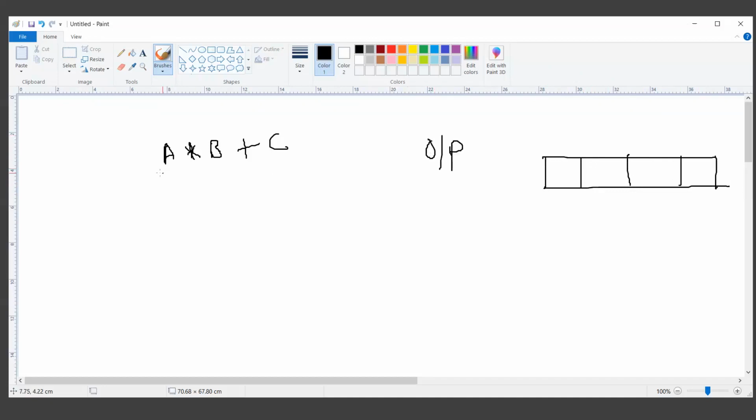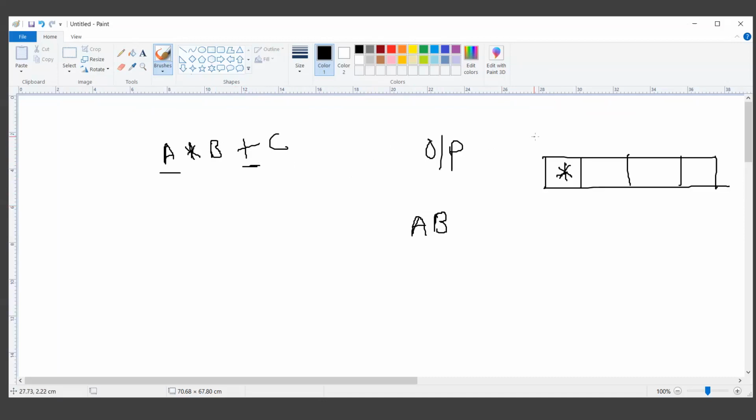So I'll start scanning. I'll scan A. This is the operand. So let's directly output it. Then we have an operator. So I'll push the operator on the stack. Second thing is again the operator, sorry, operand. So operand, we have to directly put it on the screen. Okay. So we have outputted it. Now again, the next thing is an operator. So now we have a plus operator.